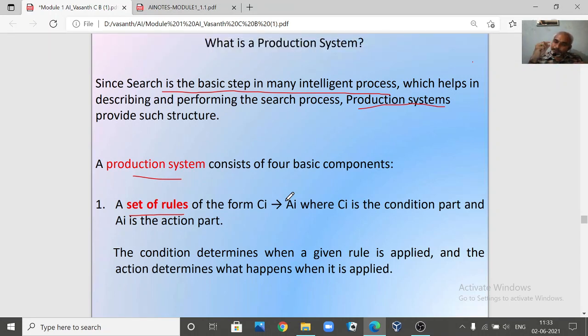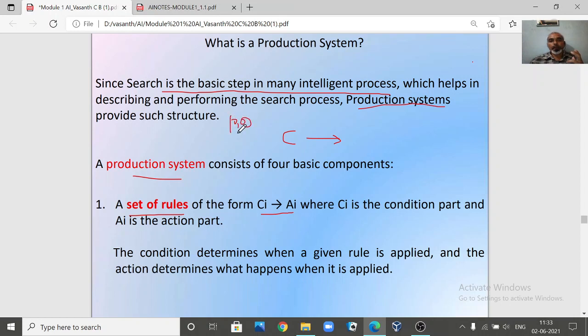Now we should have some rules. You have seen the water jug problem, or just now we discussed missionary and cannibal. We need some rules; you are going to write some rules. That we call the set of rules. Now how will these rules be? Rules will be of the form Ci arrow Ai. C indicates the condition part. The left hand side of the rule will always have some precondition. You start with an initial state, for example the initial state for the water jug problem might be 0 0.